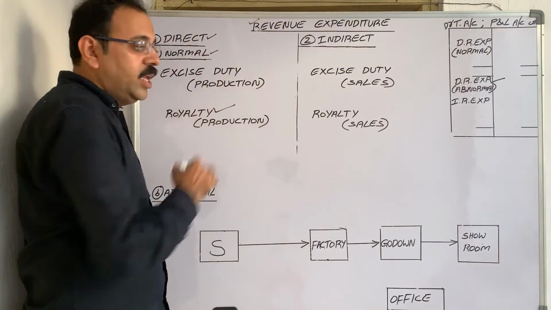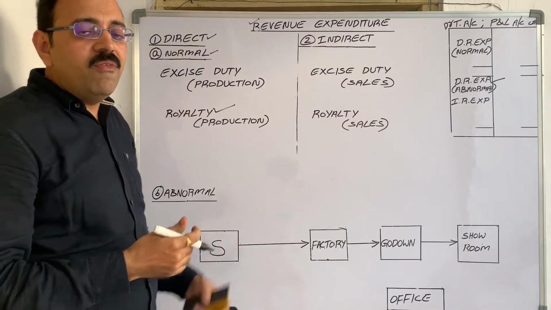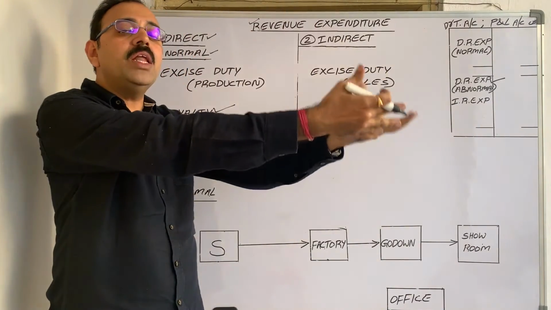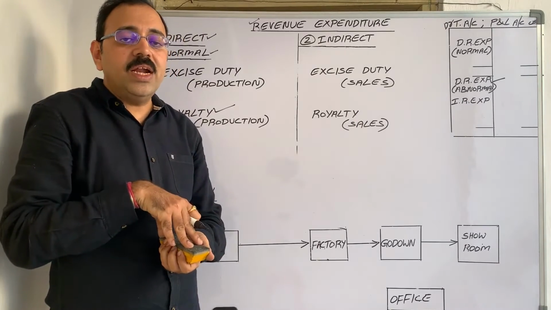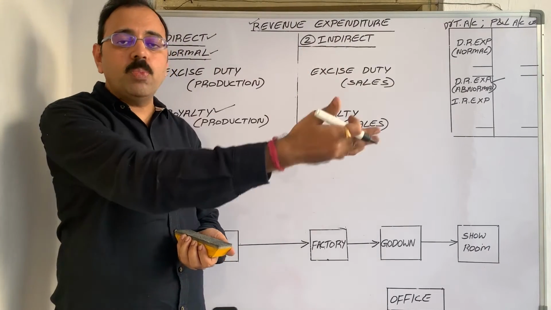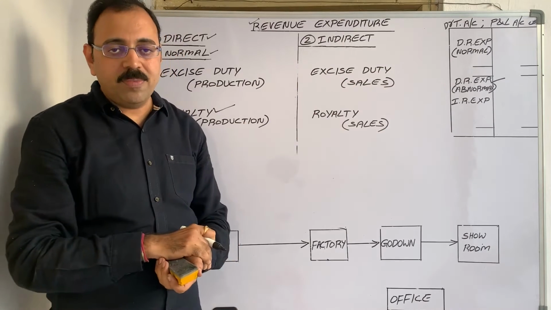Similarly, royalty. Royalty means what? When firm hires somebody's fixed asset, then for using this asset, every year firm has to pay royalty to that owner.